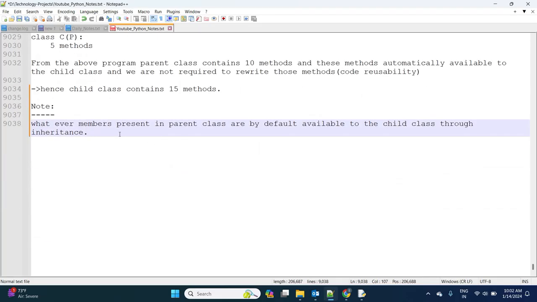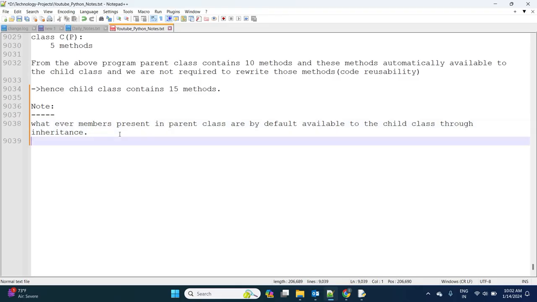Clear? Whatever members are present in the parent class are by default available to the child class through the inheritance process.